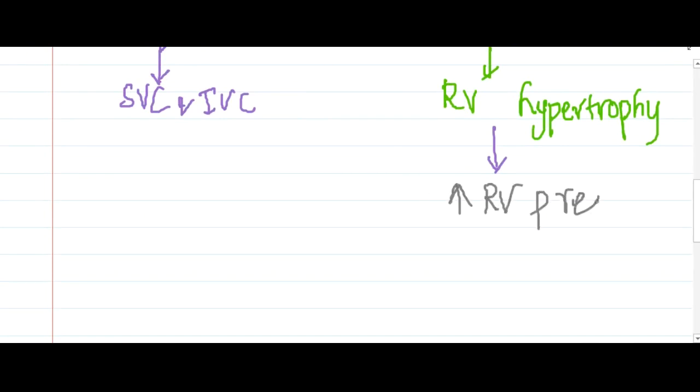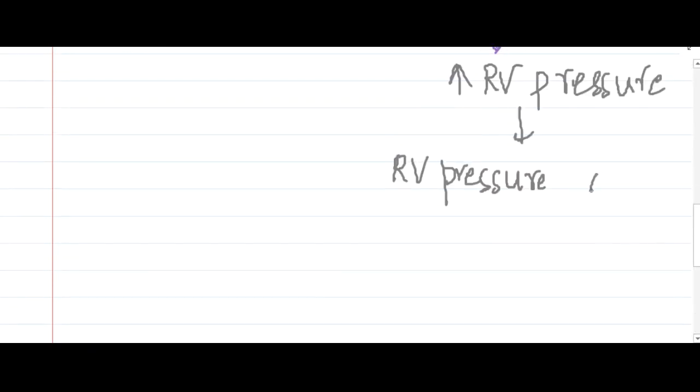Because there is tricuspid stenosis, the right ventricular pressure cannot be transmitted to the right atrium. It acts as a barrier preventing the transmission of right ventricular pressure to the right atrium. So this is important.